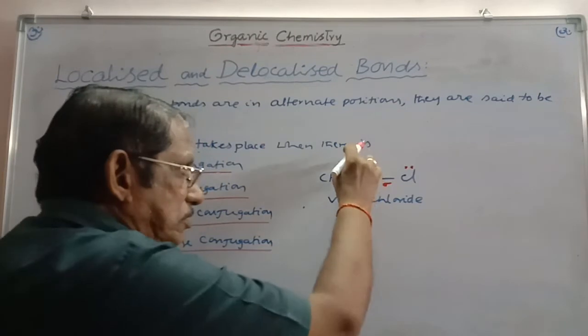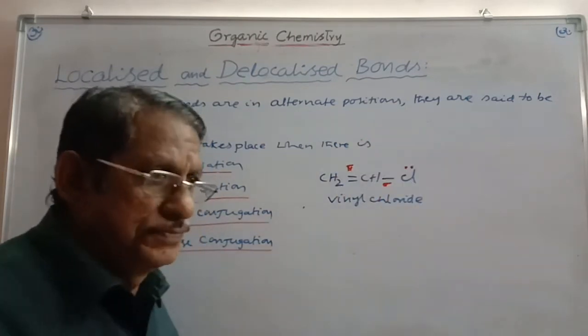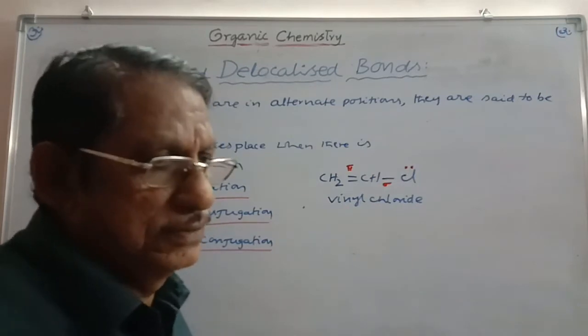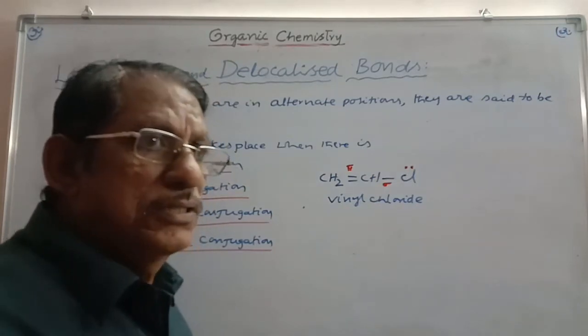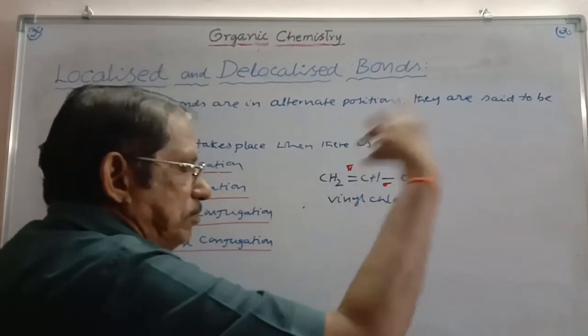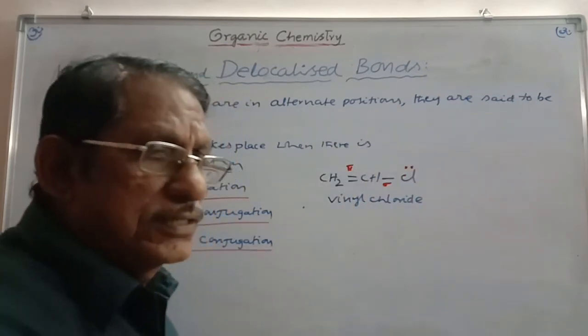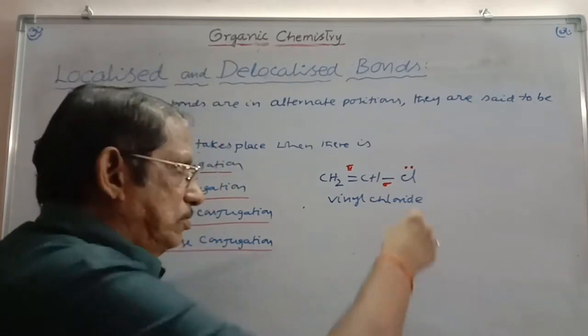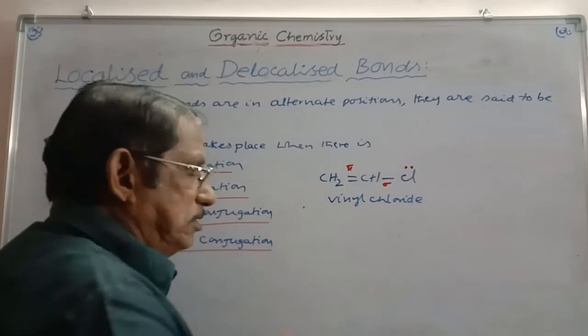As a result, these two will get delocalized. That means this pi bond as well as the lone pair will combine, mixing to give a delocalized orbital covering 1, 2, 3, so 3 nuclei will be covered. When the bonded electron cloud belongs to 3 or more nuclei, it is delocalized. And so the lone pair and this pi bond will get clubbed together.